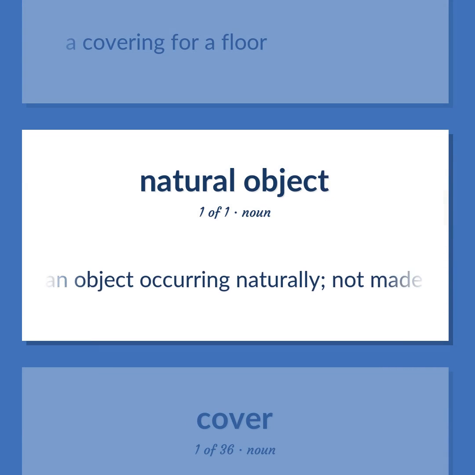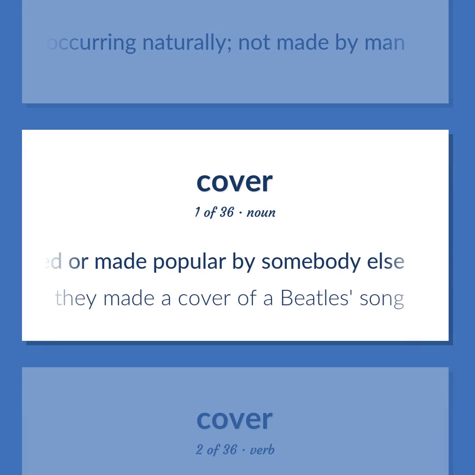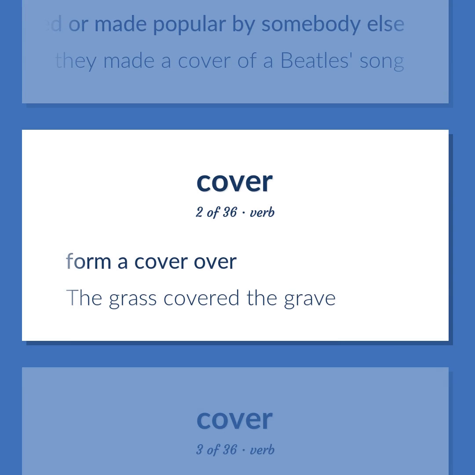An object occurring naturally, not made by man. A recording of a song that was first recorded or made popular by somebody else. They made a cover of a Beatles song. Form a cover over. The grass covered the grave.